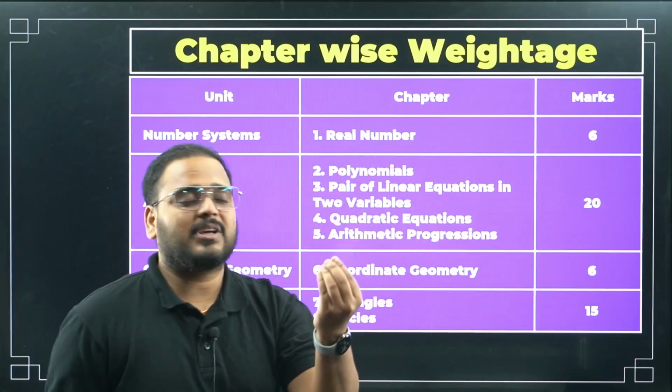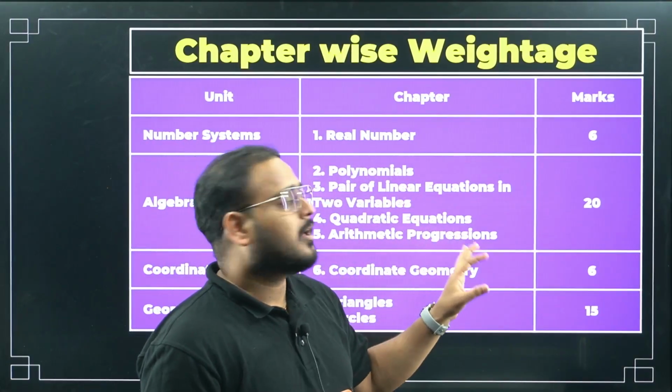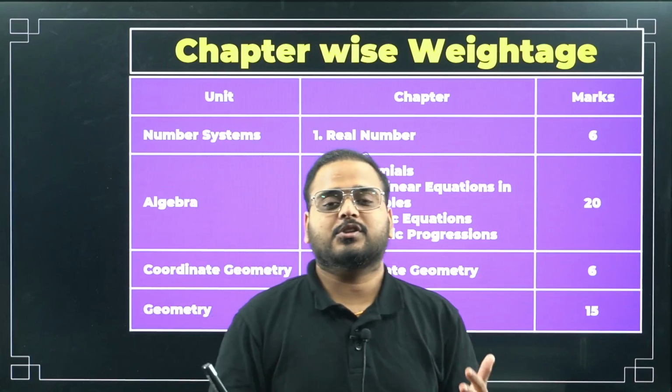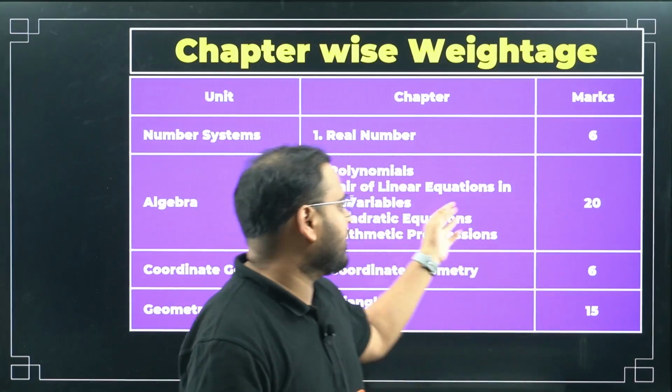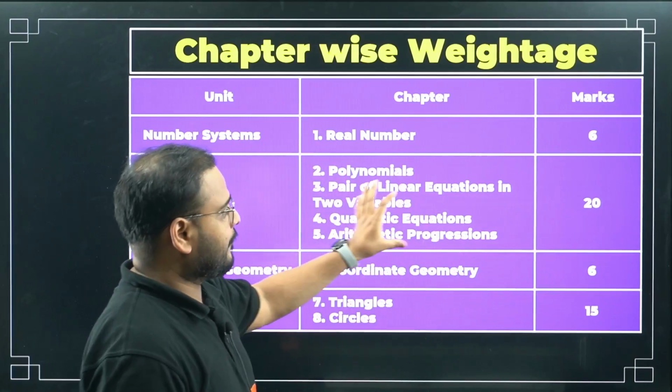So just because I am weak in algebra, I cannot prioritize algebra. No, I have to give more time to algebra. Because what people see, focus on strength. Focus on strength. Okay, sir, I am weak in algebra, I leave it. 20 marks you lost. So you'll have to know the weightage also.